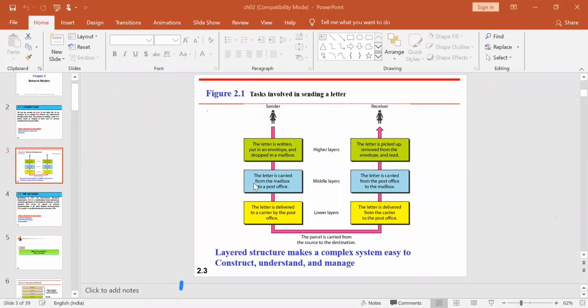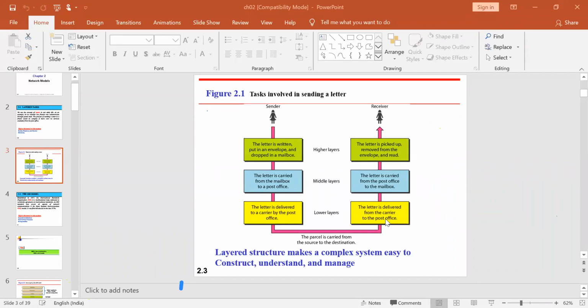wherever it is available. That is nothing but your mailbox here. Once that is done, the letter is taken from the mailbox and transferred to the nearest or main post office. From there, the letter will be delivered to the place given in the address that you have mentioned. From there, through bus, train or any other transportation medium, the parcel will be carried and transferred to the destination area.